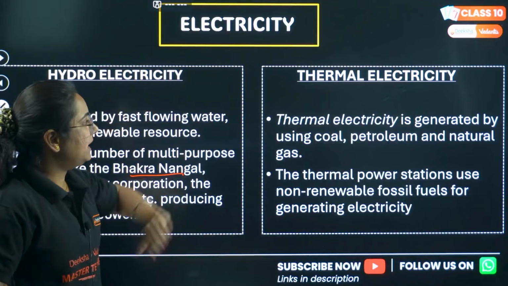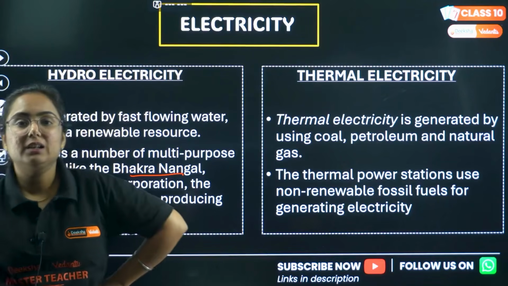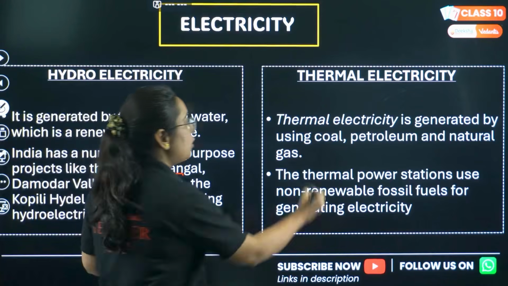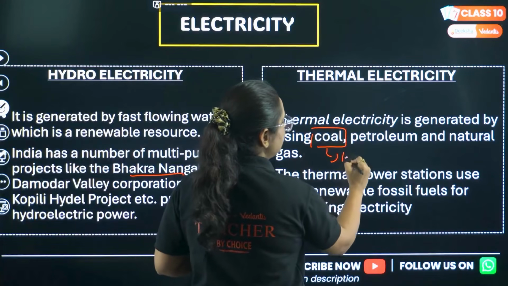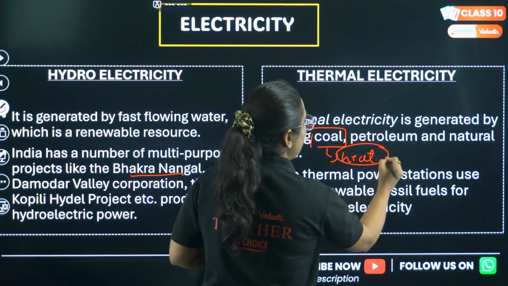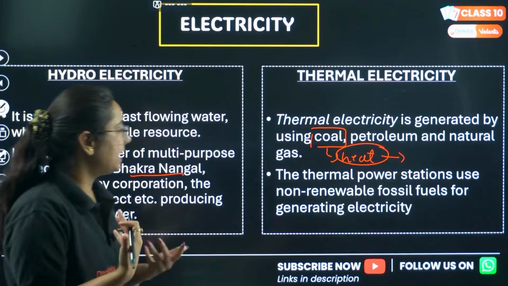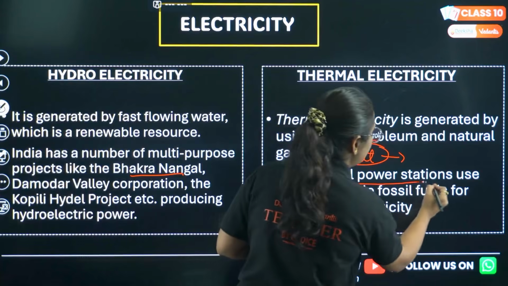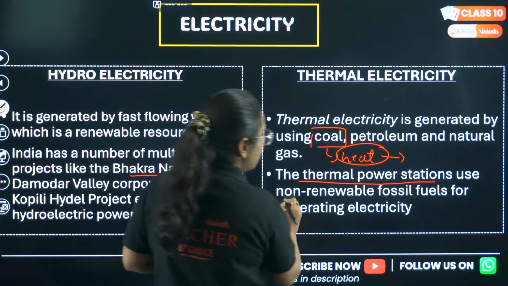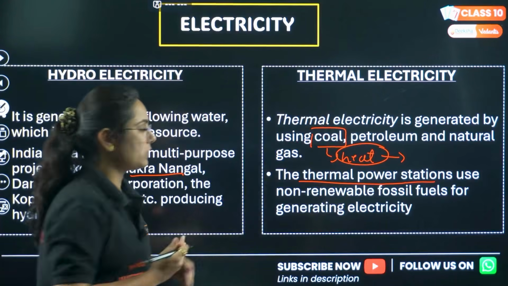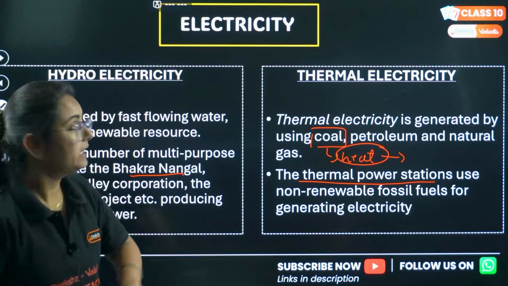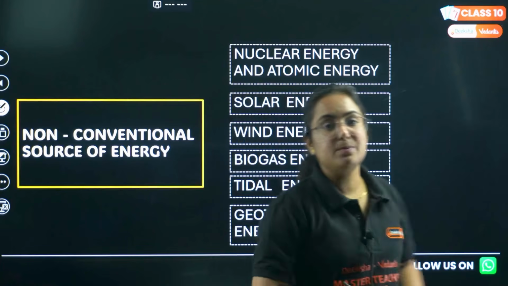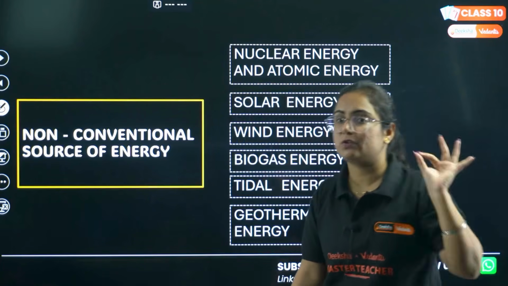Thermal electricity. Basically there are thermal minerals available in the environment, like coal. Coal has a property of heat, and from that heat, electricity can be generated. In India, we have many thermal power stations that use this resource to generate electricity. And last but not the least, the types of non-conventional sources of energy.